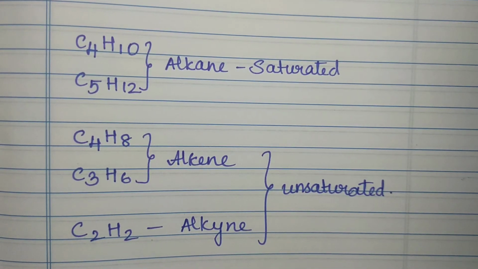So from the given example, C4H10 is an alkane, C5H12 is an alkane, C4H8 and C3H6 are alkenes, C2H2 is an alkyne. So the first two are saturated, the last three are unsaturated, because alkene and alkyne are unsaturated.